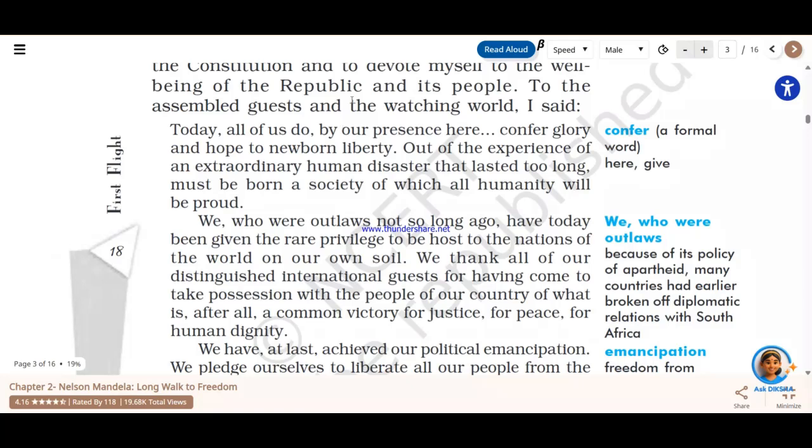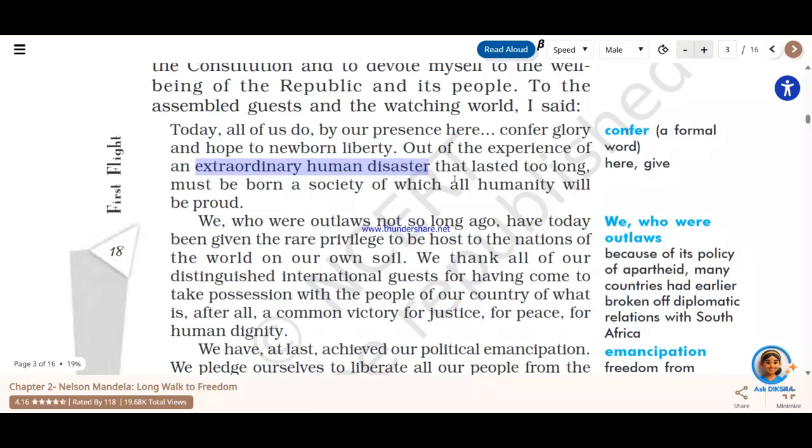Here, by saying this, number one, what we need to note or quote is that extraordinary human disaster. Now, why extraordinary human disaster? Because this kind of disaster, or the kind of unruliness that was portrayed by the British or the white supremacy, was never expected, and it never happened in any part of the world. And it kept on prolonging, and it took so long for them to attain this freedom. They actually created a difference based on skin color. So that is why he says extraordinary human disaster.